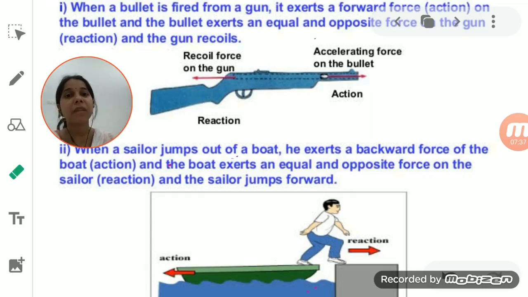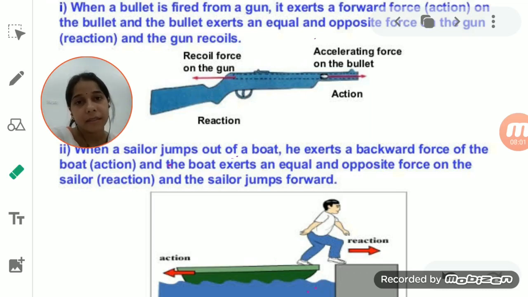It is because of the mass: the gun's mass is more as compared to the mass of the bullet. Due to this, the effect of the force on the bullet is more than the recoil of the gun, although the bullet applies the same and opposite amount of force on the gun.